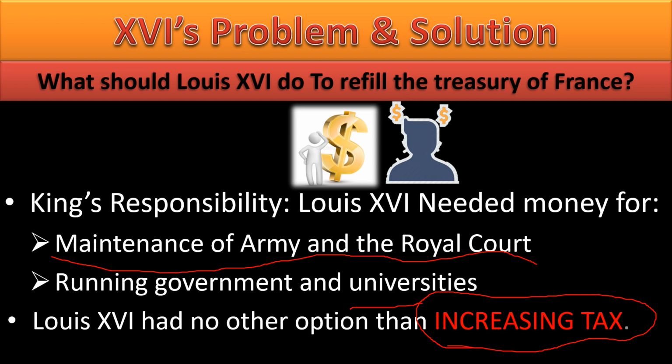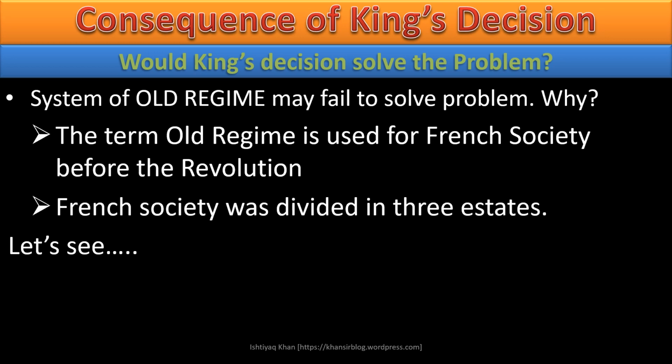But I think even this would not have solved the problem of France. Why? We'll see. The reason is the old regime. What is the old regime? In detail about the old regime, we will be studying in the next video. Otherwise, the video would go very lengthy if we discuss that here. The old regime was the structure of the French society before the revolution, because after the revolution, the structure of the French society was changed.